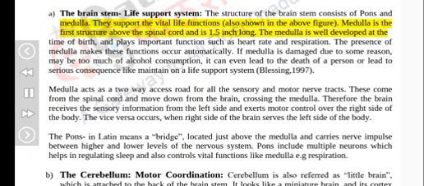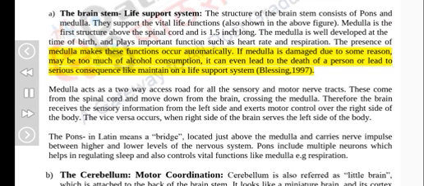The medulla is the first structure above the spinal cord and is 1.5 inches long. The medulla is well developed at the time of birth, and plays important functions such as heart rate and respiration. The presence of the medulla makes these functions occur automatically. If the medulla is damaged for some reason, maybe too much alcohol consumption, it can even lead to the death of a person or serious consequences like being maintained on a life support system.